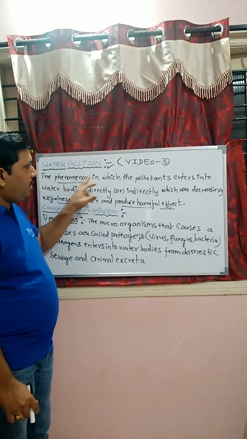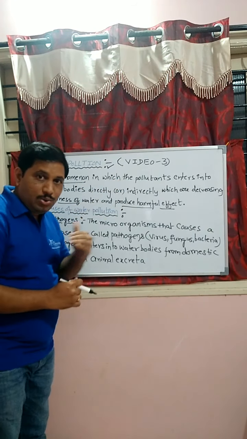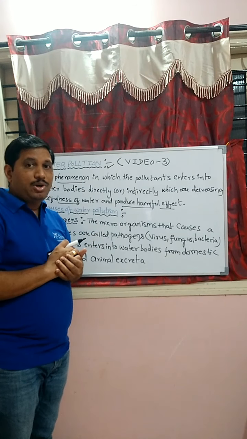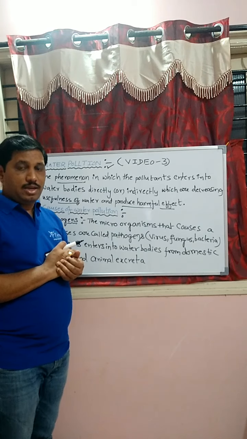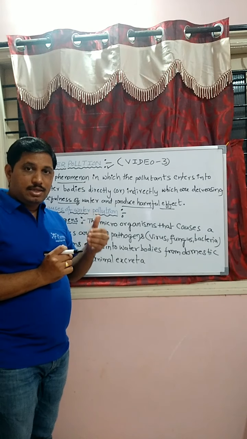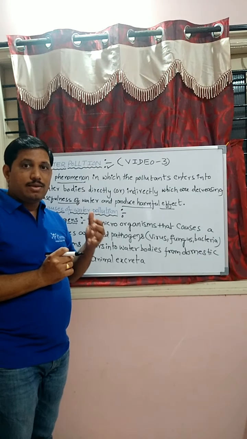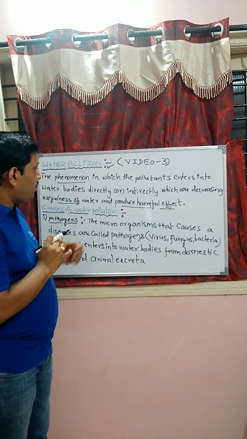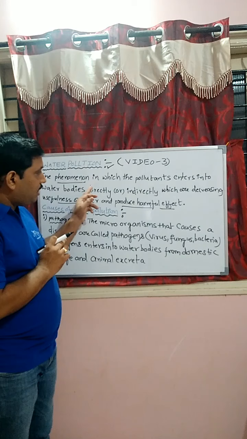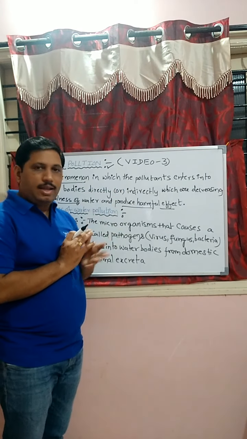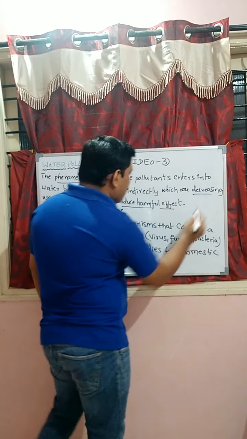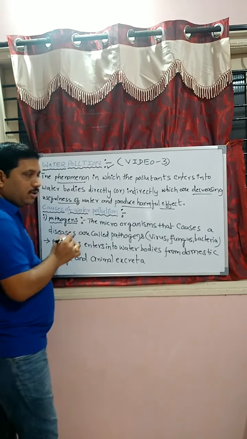Rivers, seas, ponds, lakes, and wells are all called water bodies.